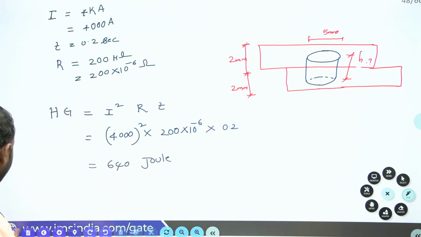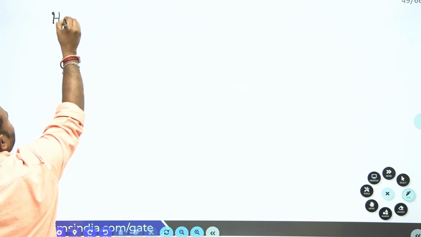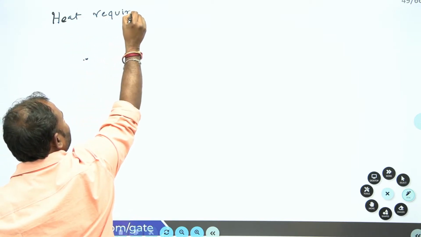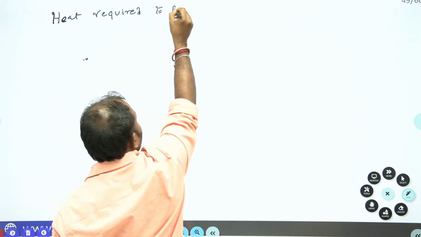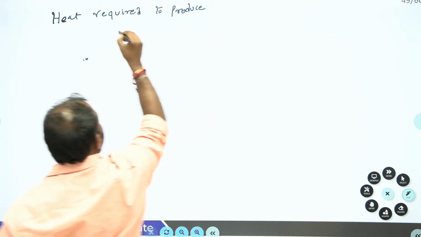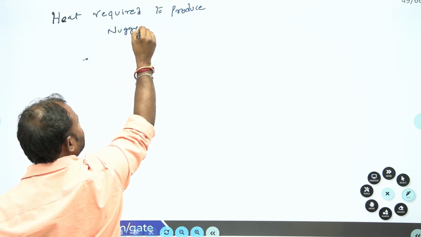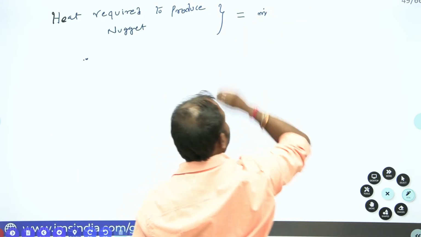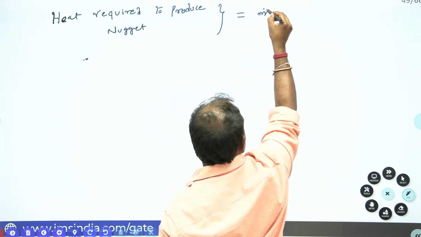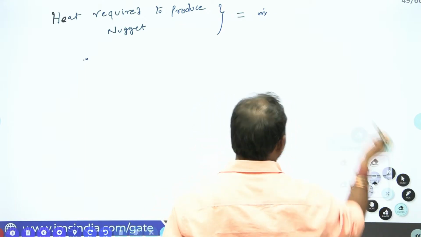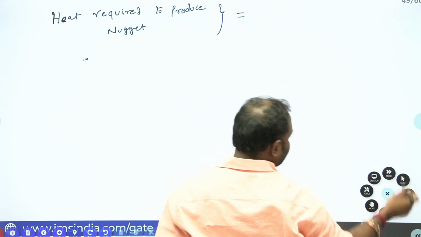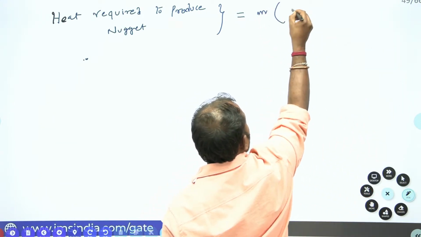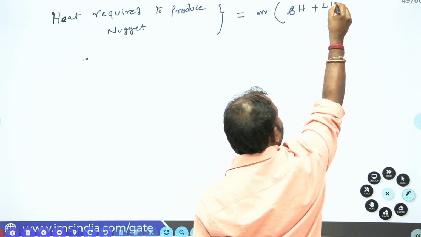The heat required to produce the nugget is equal to mass of the nugget into sensible heat plus latent heat of melting.